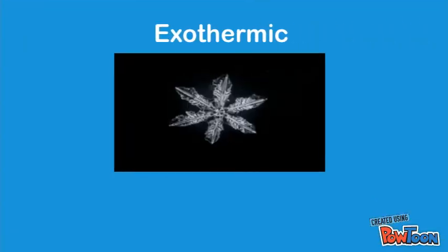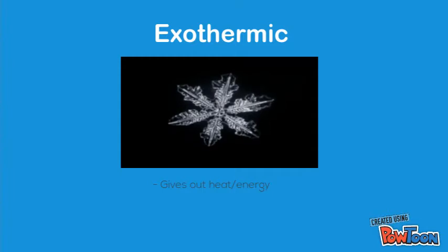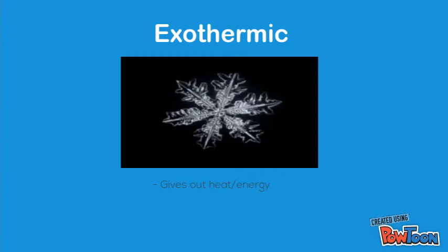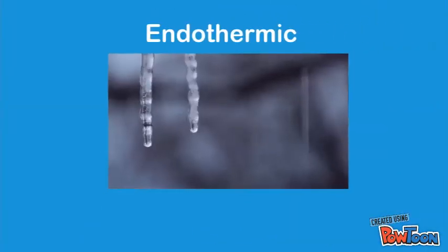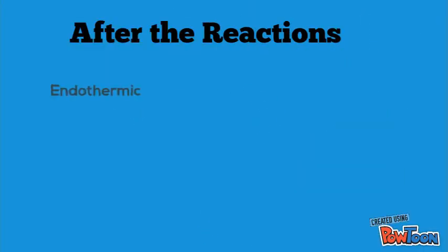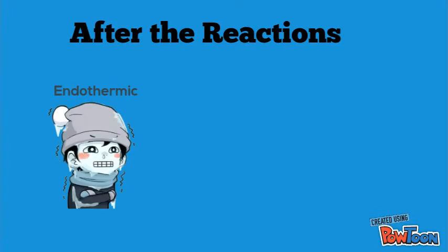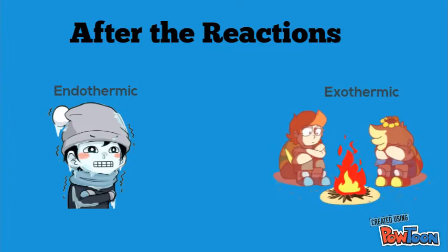Exothermic is the process or reaction that has a release of energy from the system to its surroundings, typically in the form of heat. Endothermic, however, is the process or reaction in which the system absorbs energy from its surroundings. After an endothermic reaction, the object itself would feel warmer while the surroundings would feel colder. Exothermic makes the object feel colder while the surroundings feel warmer.